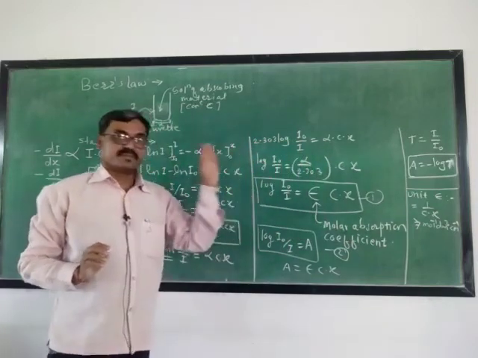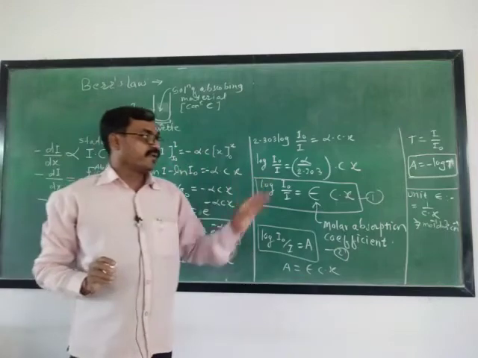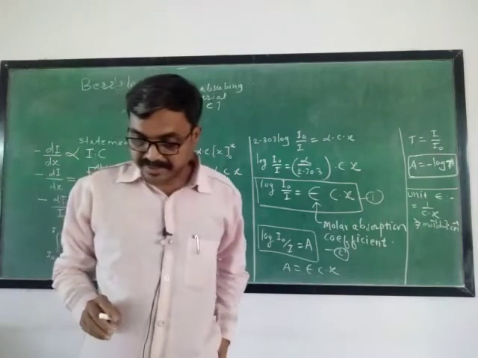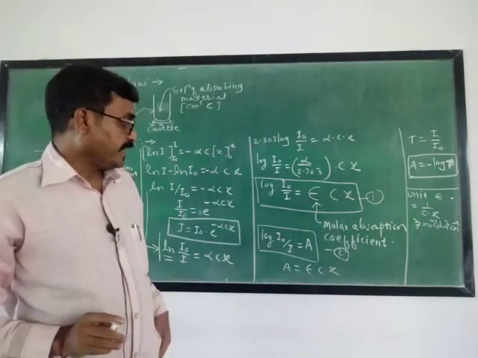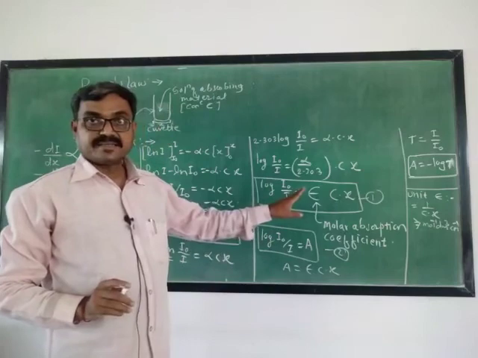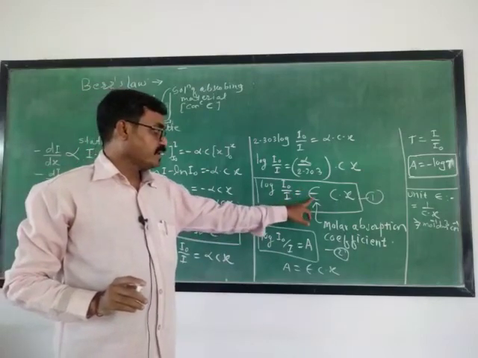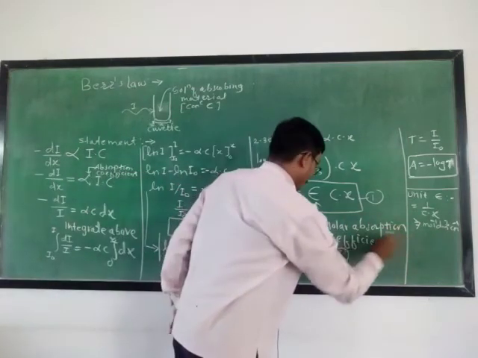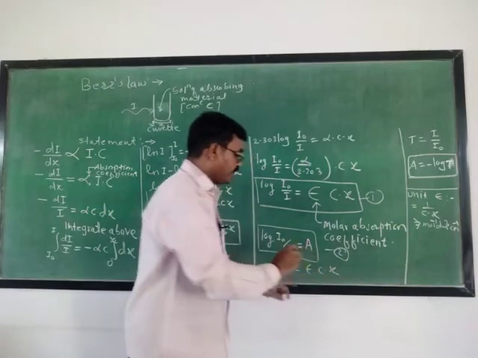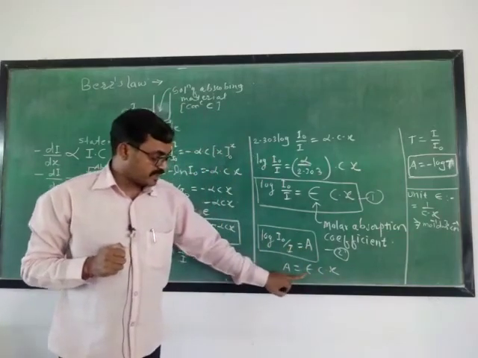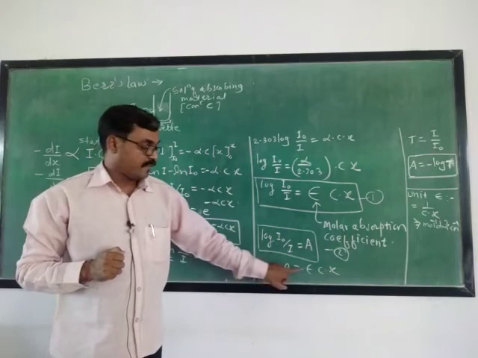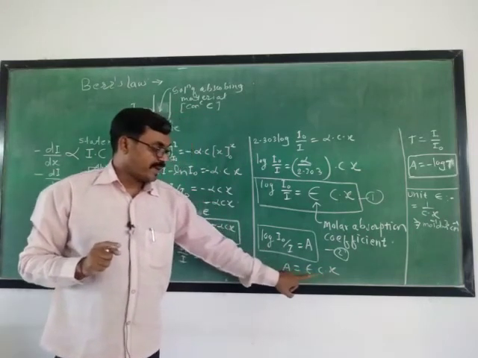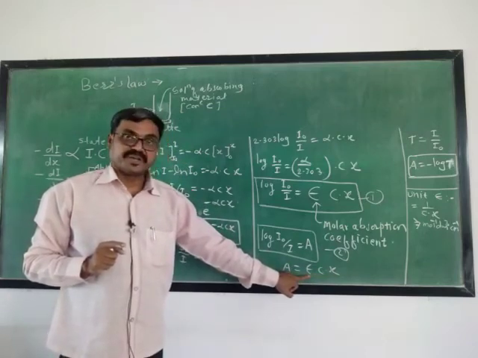In this way, this is the unit of epsilon, or we may define this epsilon, the molar absorption coefficient, as the absorbance. What is it? It is the absorbance, because this is A. A equals epsilon Cx, so the molar absorption coefficient is nothing but the absorbance A when C and X are unity.